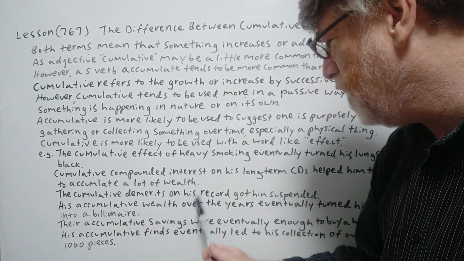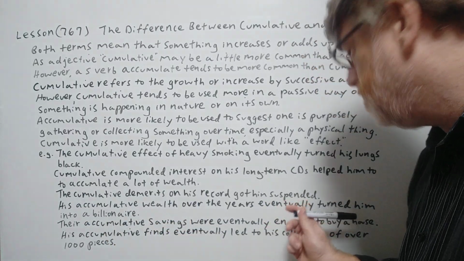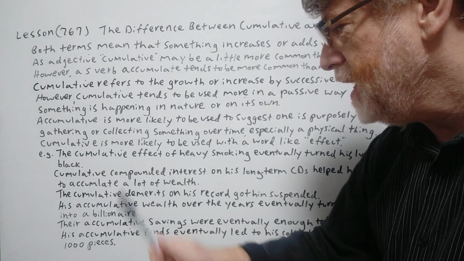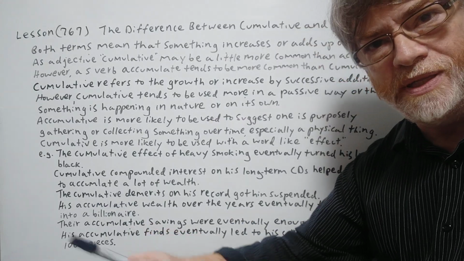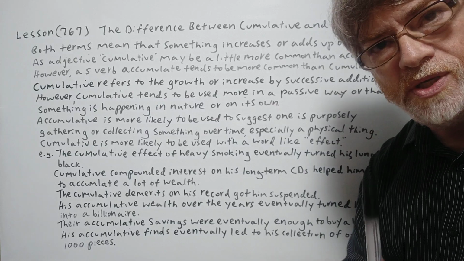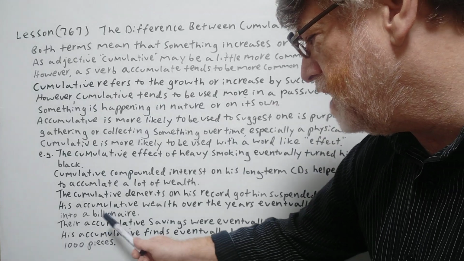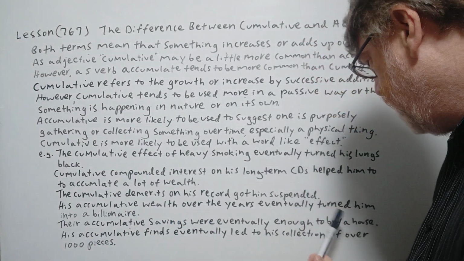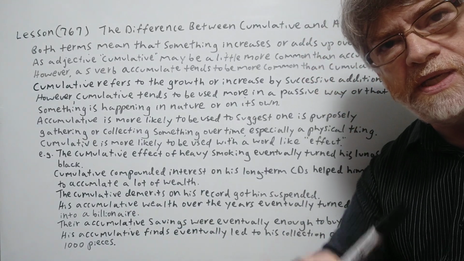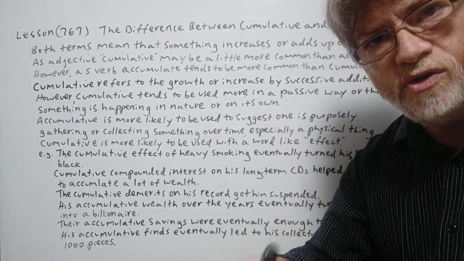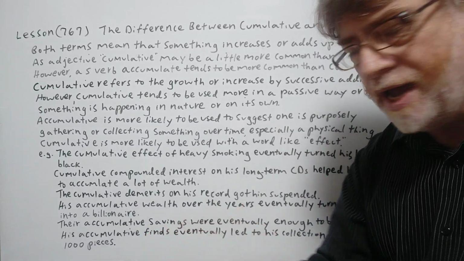His accumulative wealth over the years eventually turned him into a billionaire. In this case, he wanted to build up more money, of course. So accumulative is actually better here. Their accumulative savings were eventually enough to buy a house. Yeah, for the same reason. It has to do with money. You're trying to save up the money to get a house.